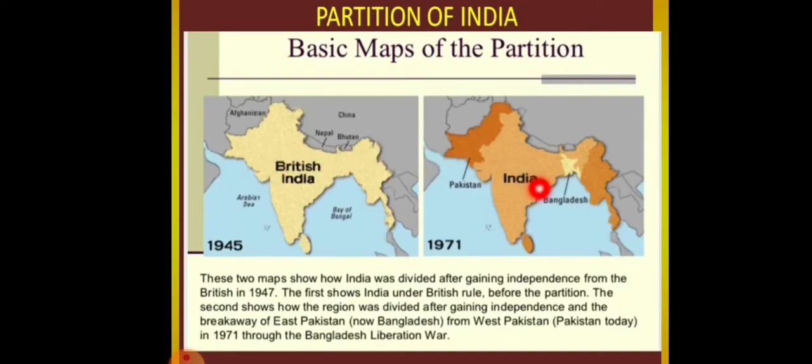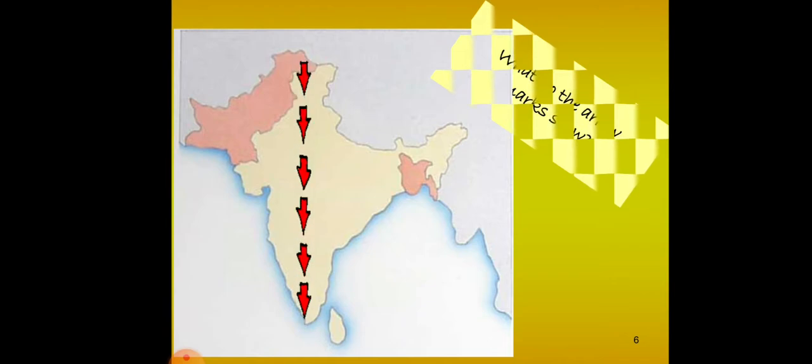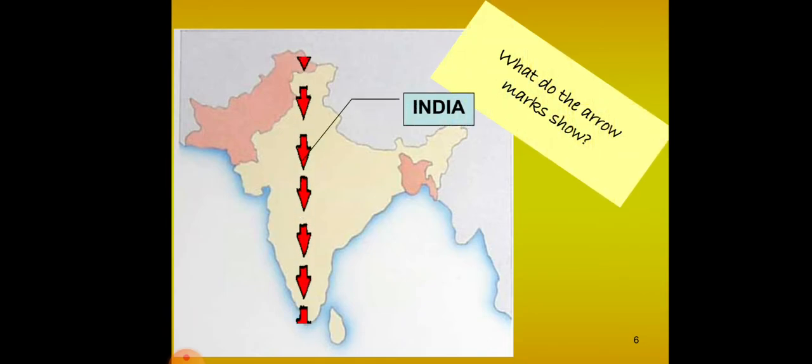The second map shows how the region was divided after independence, and the breakaway of East Pakistan, now called Bangladesh, from West Pakistan, that is Pakistan today, in 1971 through the Bangladesh Liberation War. This arrow mark shows the partition of India, where Pakistan and Bangladesh were divided.